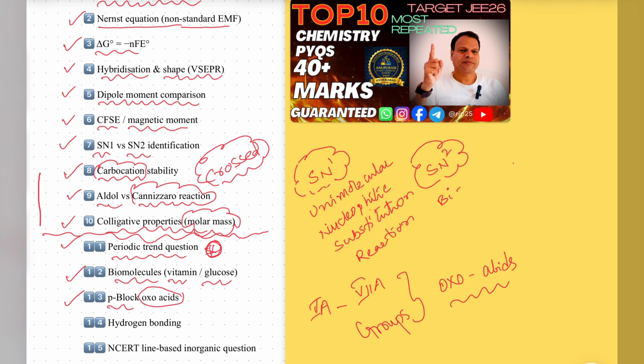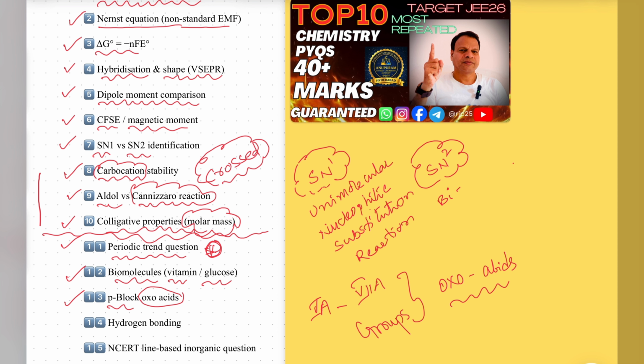Lower oxides dissolve in water and produce acids. Higher oxides dissolve in water and produce strong acids. Like this here, nitrous acid, nitric acid. Similarly, we have phosphorus acid, phosphoric acid, right?